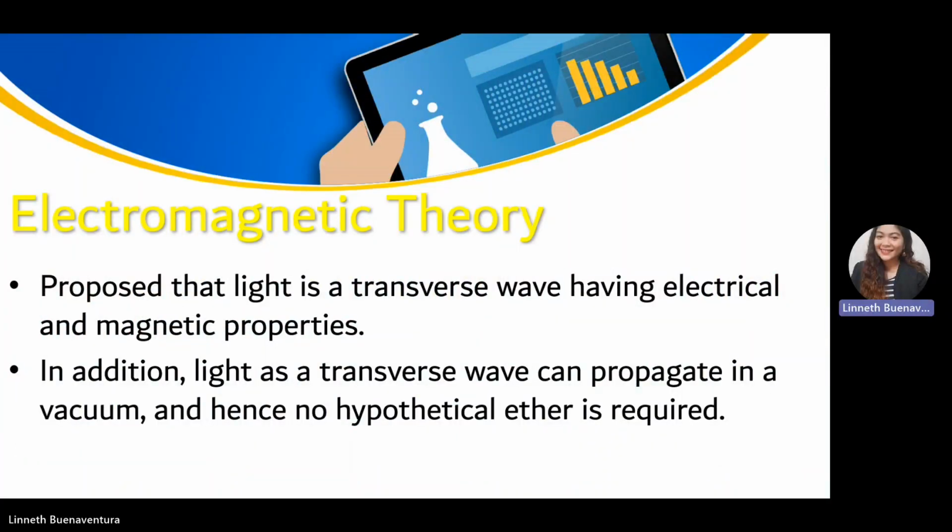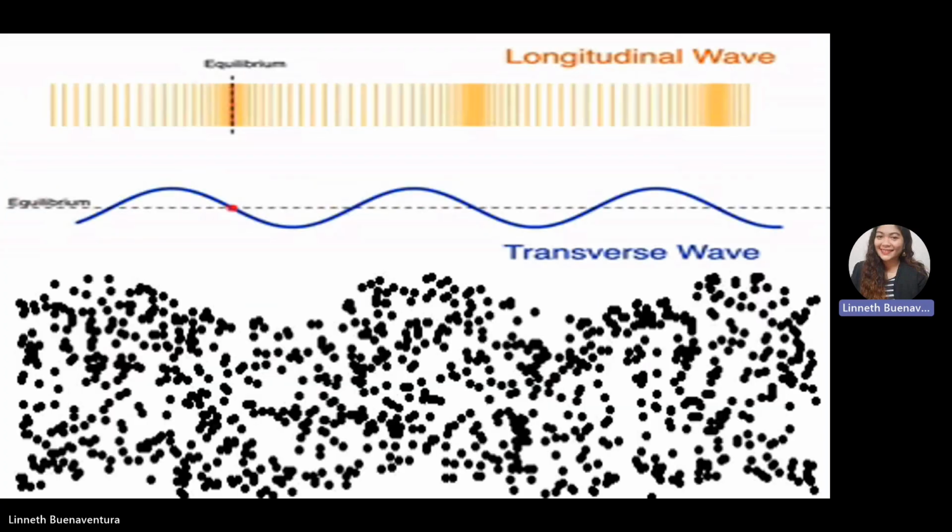So in addition, electromagnetic theory proposed that light is a transverse wave having electrical and magnetic properties. Light as a transverse wave can propagate in a vacuum space, hence no hypothetical ether is required. So this is an image that shows a comparison of the longitudinal and transverse wave.